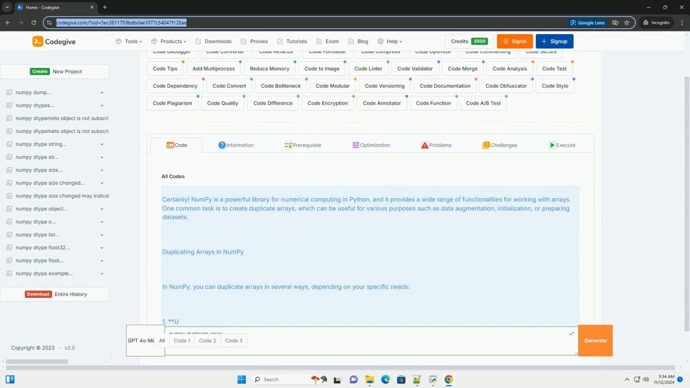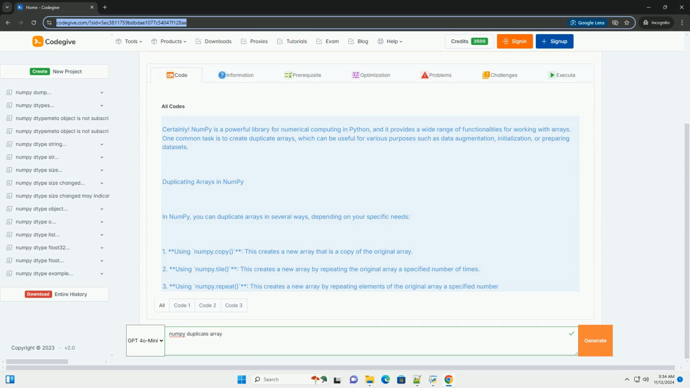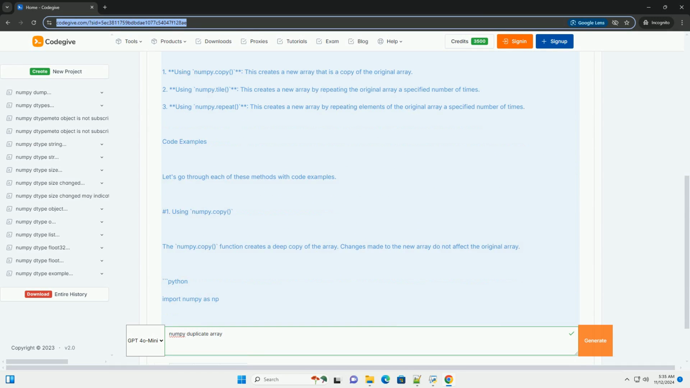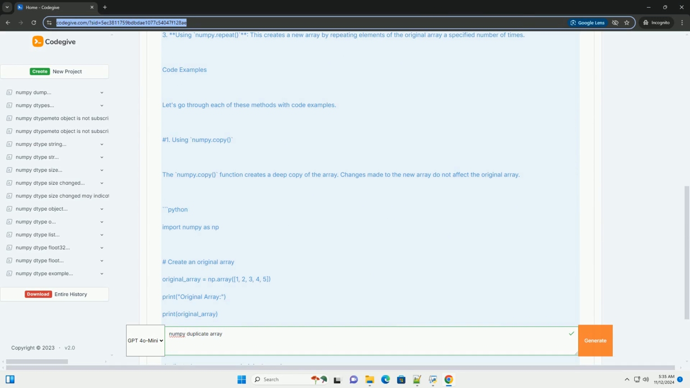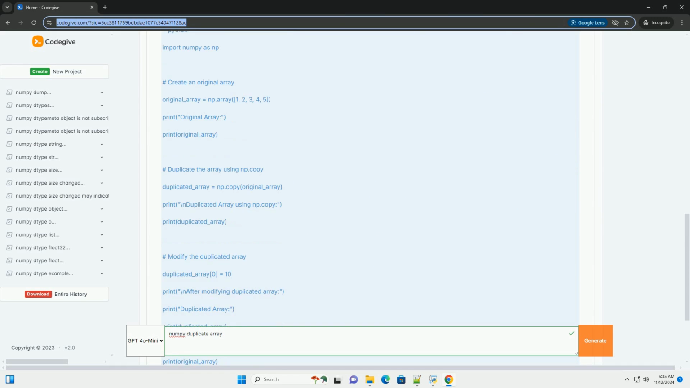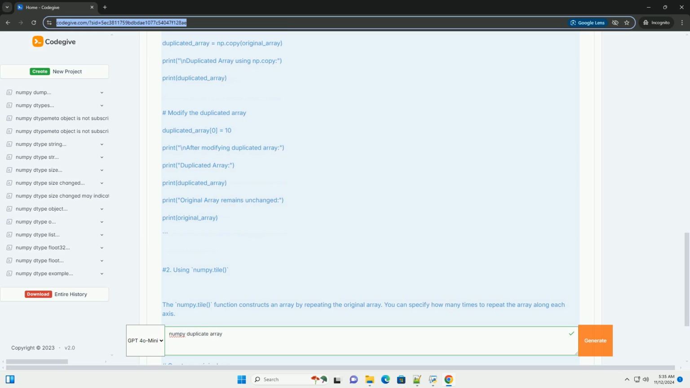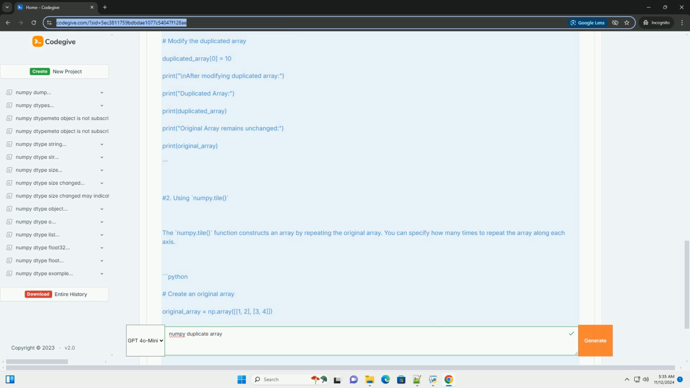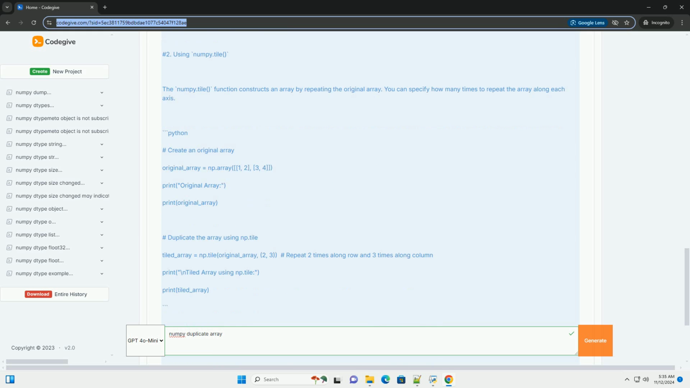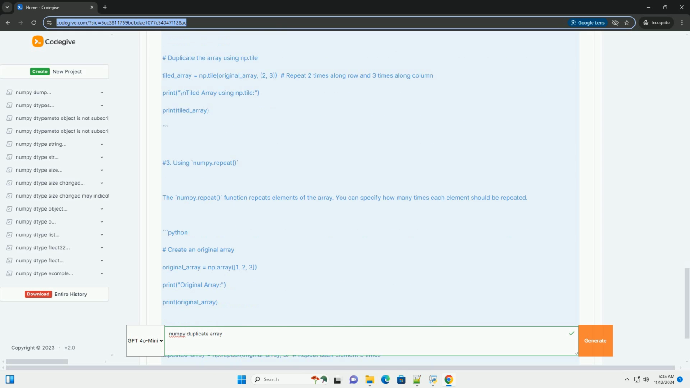Certainly. NumPy is a powerful library for numerical computing in Python, and it provides a wide range of functionalities for working with arrays. One common task is to create duplicate arrays, which can be useful for various purposes such as data augmentation, initialization, or preparing data sets. Duplicating arrays in NumPy. In NumPy, you can duplicate arrays in several ways, depending on your specific needs.